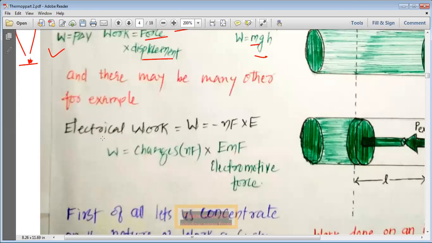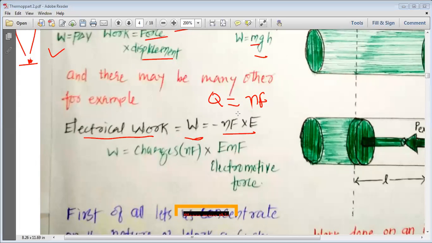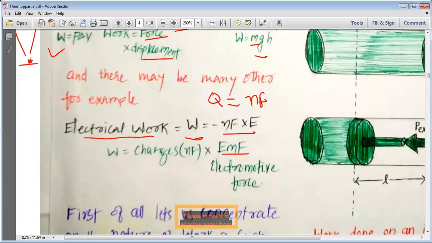For example, if we do electrical work, W is equal to minus nFE. Here, my dear students, we are already aware that Q is equal to nF. So Q represents the charge, and E is the EMF or electromotive force.